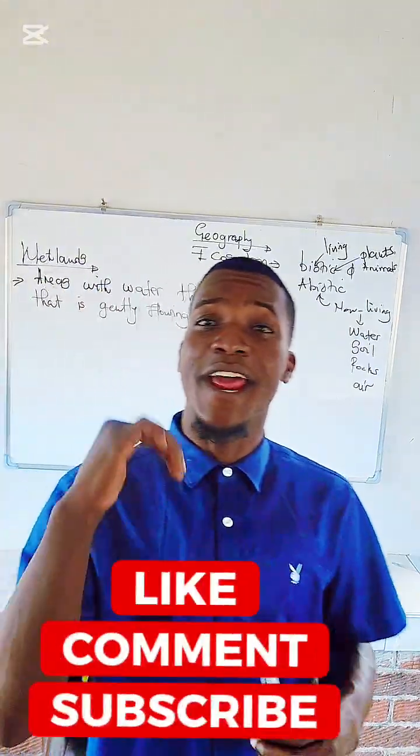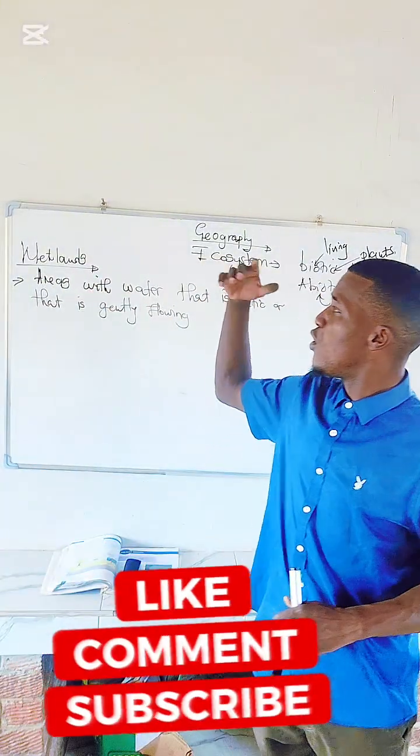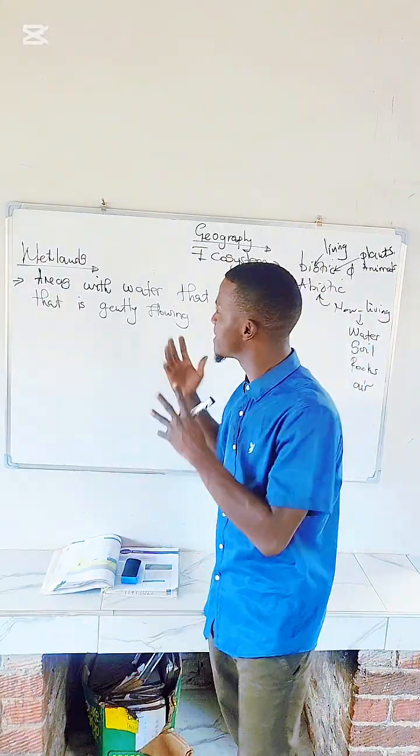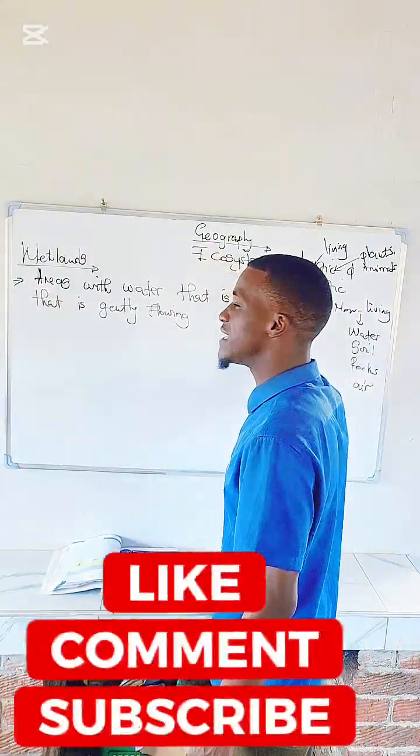Under ecosystems, we also have wetlands as one of the examples of ecosystems.